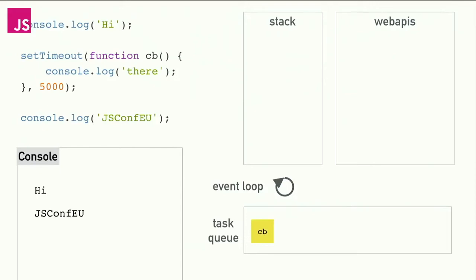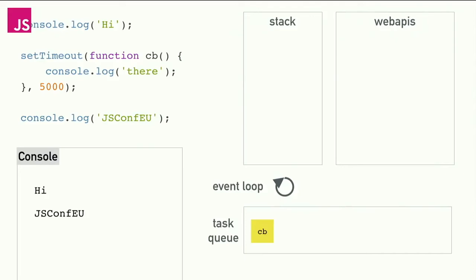And finally, we get to the event loop. The title of the talk is what the heck is the event loop. The event loop is the simplest little piece in this whole equation, and it has one very simple job. The event loop's job is to look at the stack and look at the task queue. If the stack is empty, it takes the first thing on the queue and pushes it onto the stack, which effectively runs it, right?